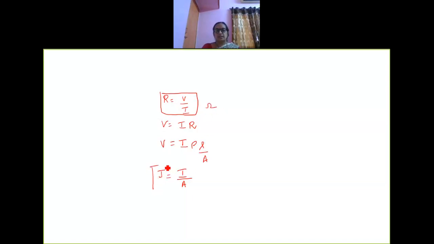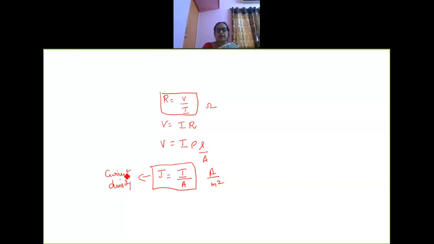This is called current density, whose unit is ampere per meter square. So this J is nothing but current density.